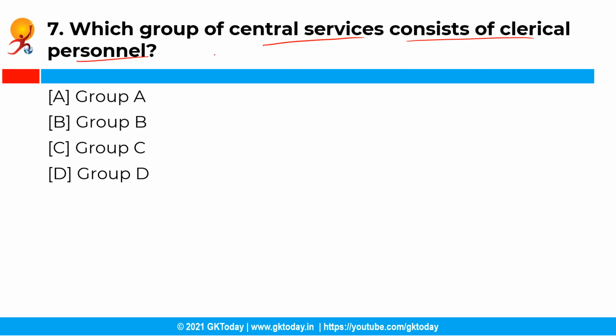Now the next question is, which group of central services consists of clerical personnel? So you have the following options and the correct answer is option C, that is Group C. The Group C central services in India consist of clerical personnel, while Group D consists of manual personnel. Thus, Group A and Group B comprise gazetted officers, while Group C and Group D are non-gazetted.